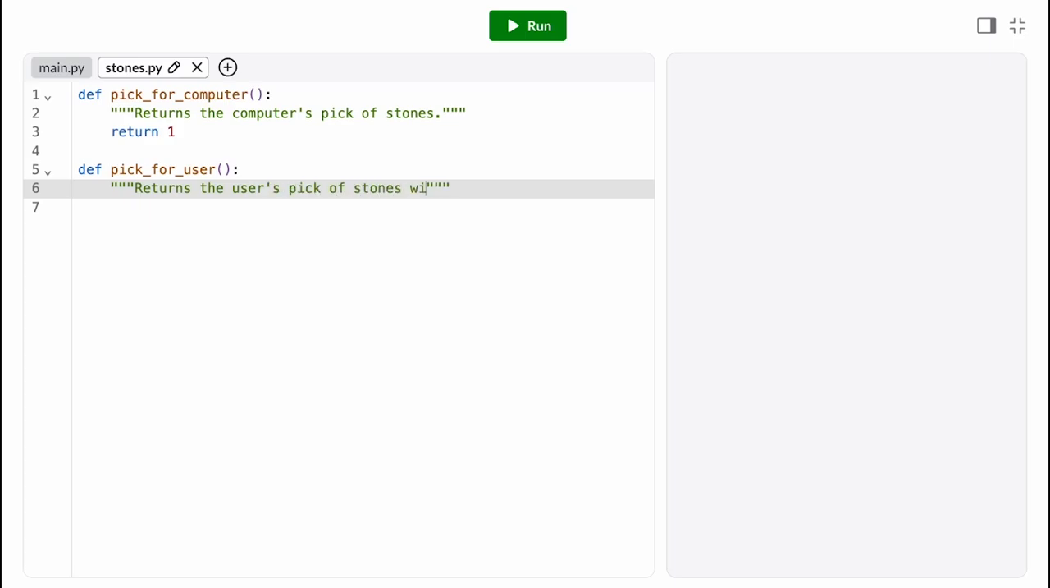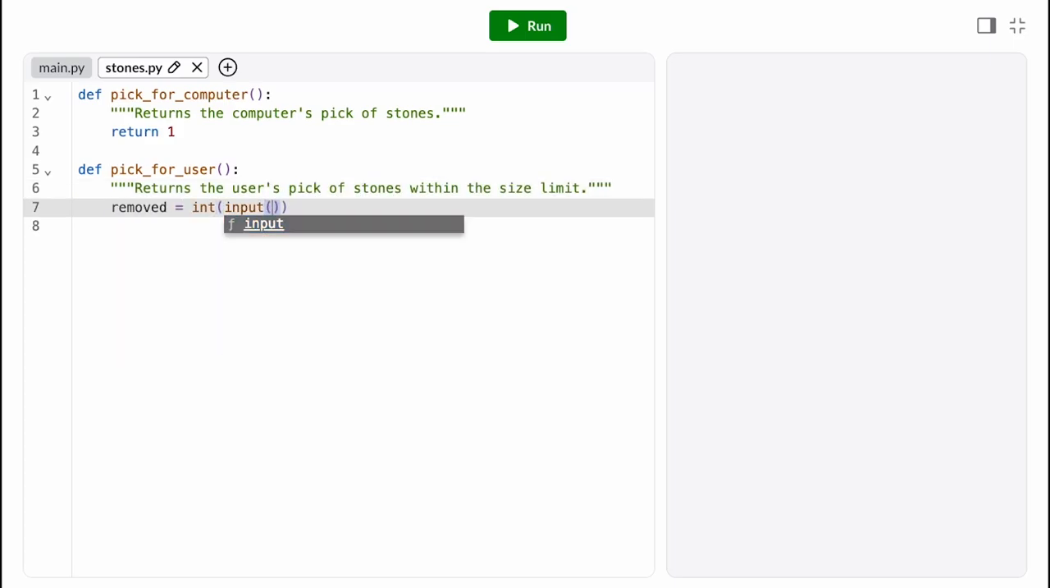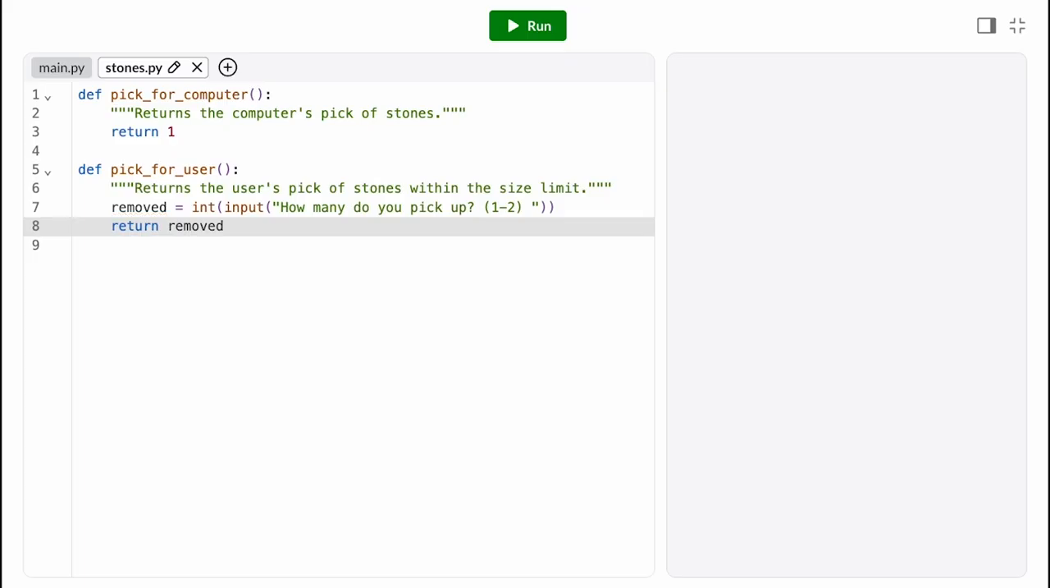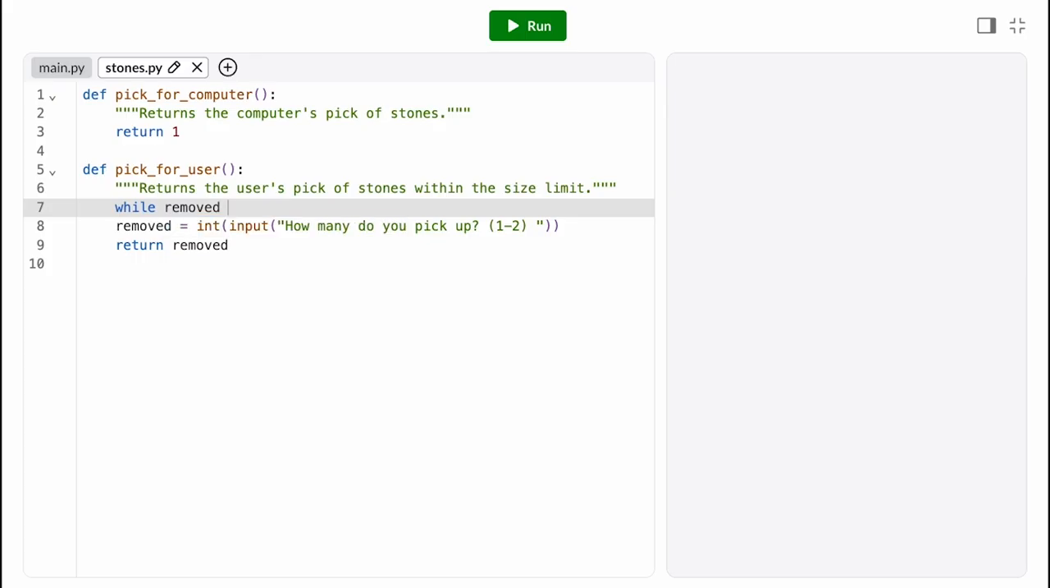The user, on the other hand, needs to pick their number of stones via input prompt. So in pick for user, I'll call the input function, and then I'll return out the number of stones that the user entered. However, we want to make sure that this function can only ever return 1 or 2. So we can use a loop to validate the user's input. If they don't enter 1 or 2, we repeat the prompt.